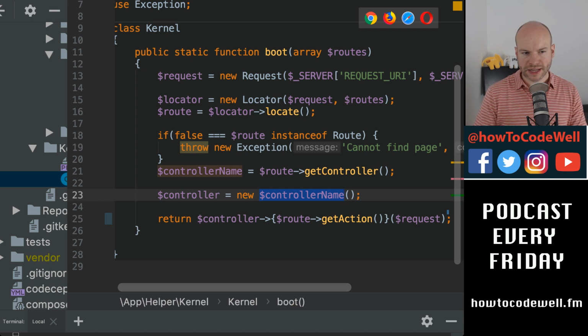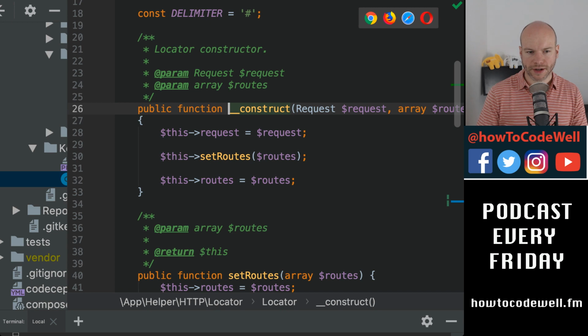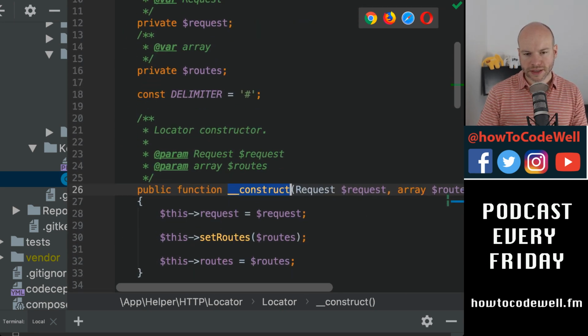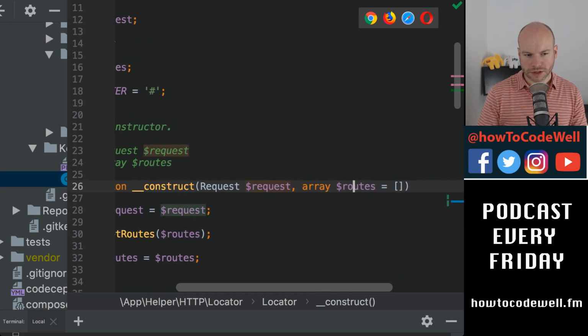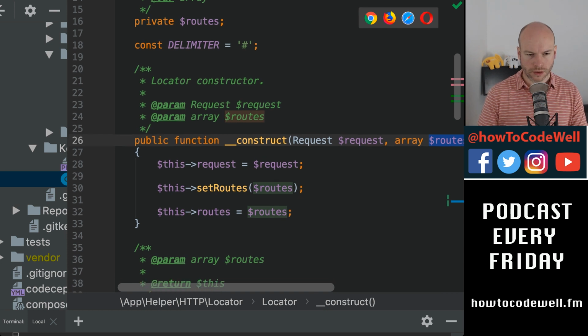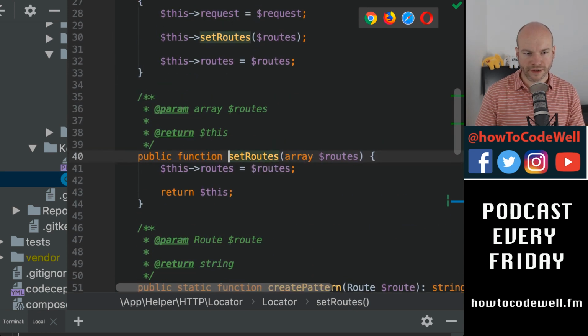Yeah, we pass in the request at the time that we're passing in the locator. So we can manipulate the request from within the locator if we want to. So if I open that up in this constructor, we are now in the locator, we are passing in the request, and we've got the array of roots. And what we're doing is we're setting the roots. What does that do? Okay, so that just sets the roots, fine.